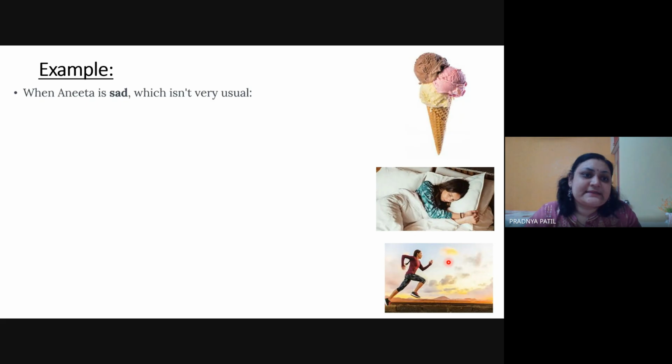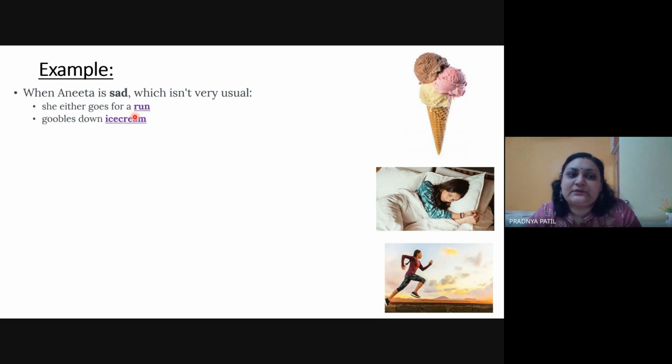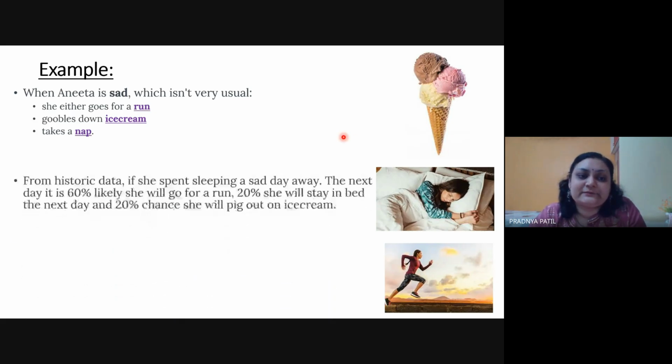So now let's take this example. There is one lady named Anita, and when Anita is sad, which is not usual, usually she is very happy, but when she is sad, she has three options. She would either go for a run, go out to have ice cream, or have a sleep, that is, she would have a nap. So these are the three different states whenever she is sad.